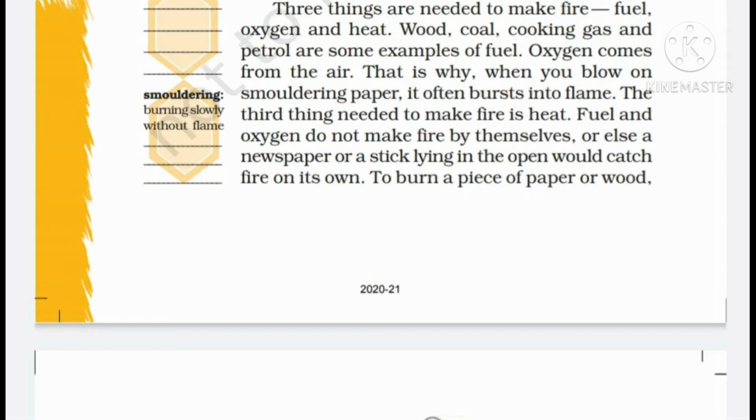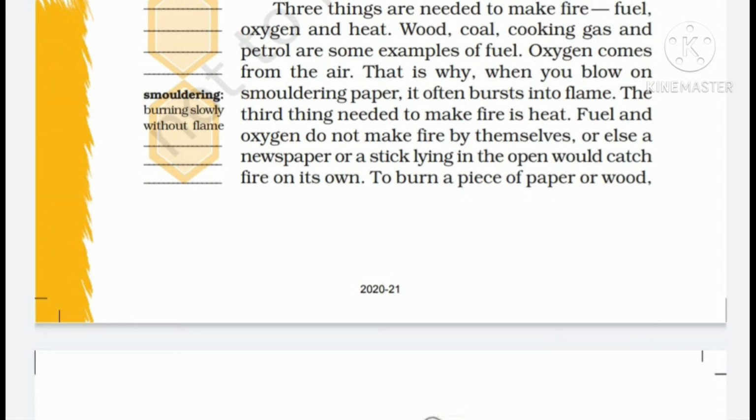Fuel and oxygen do not make fire by themselves, or else a newspaper or a stick lying in the open would catch fire on its own. So, only the presence of oxygen or fuel does not cause fire. Otherwise, suppose newspaper is lying and oxygen is also there, fuel is also there, they would start burning on their own, but it does not happen like this. We have to heat the paper or any other substance if we want to ignite a fire.